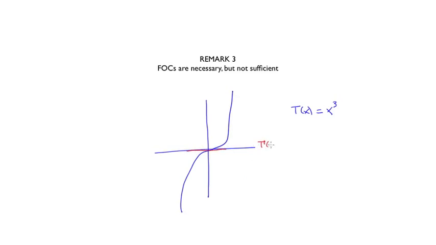The next remark illustrates a point that we have already seen, but that is worth repeating, which is that first order conditions are necessary for optimization, but are not sufficient. As a dramatic example of this, consider a function like t of x equals x cubed, that basically looks like this. For this function, the slope at 0 is 0, so t prime of 0 is 0, but clearly 0 is neither a local nor a global optimum.